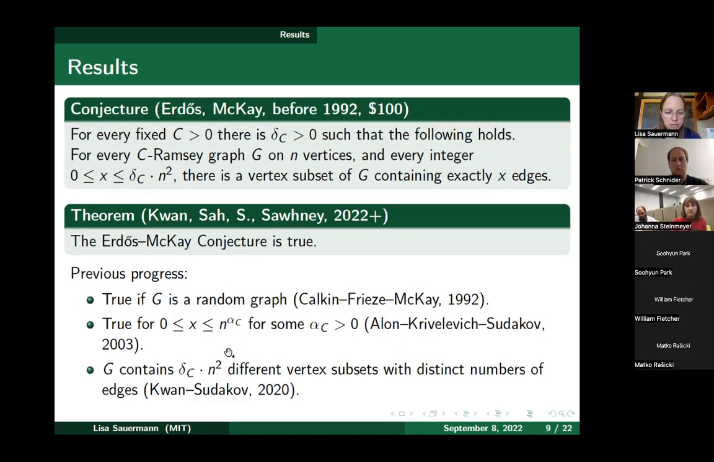And then it was proved relatively recently by Kwan and Sudakov that G contains quadratically many, so delta_C times n squared, different vertex subsets with distinct numbers of edges. So this in particular tells you that you can achieve quadratically many distinct numbers. What Kwan and Sudakov proved is just that there are many different numbers, but not necessarily the property that it's really a quadratic interval starting at 0. So this is somehow a weaker version of this, but not really achieving every particular prescribed edge number.